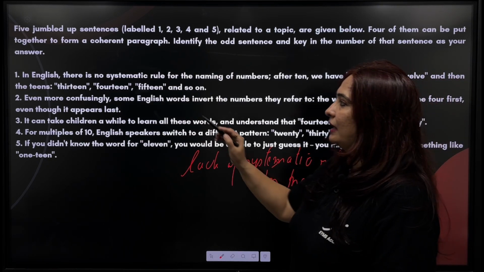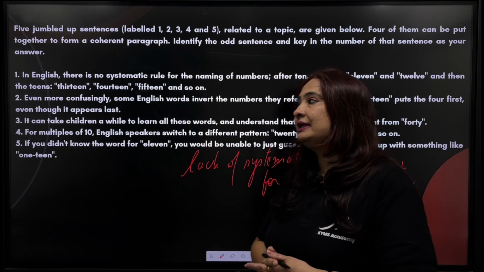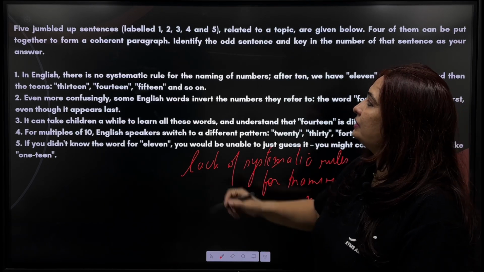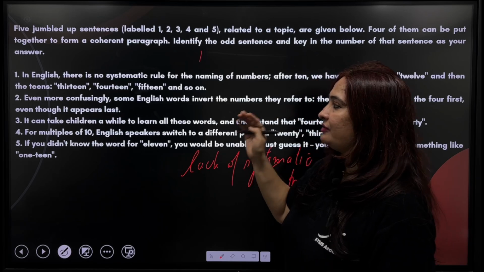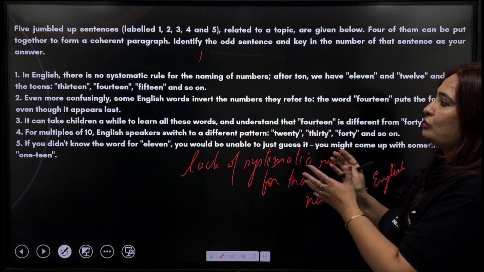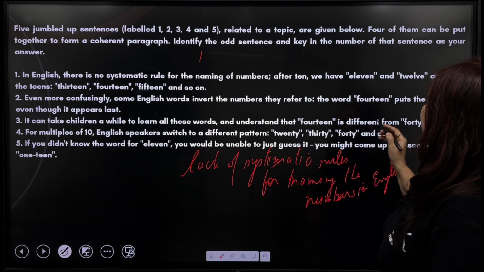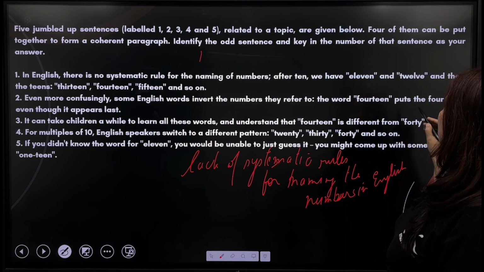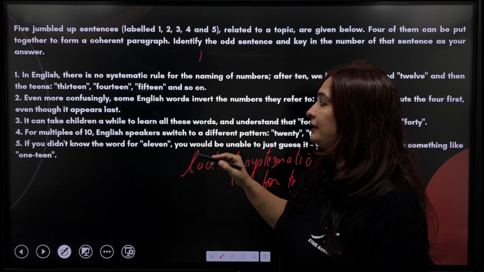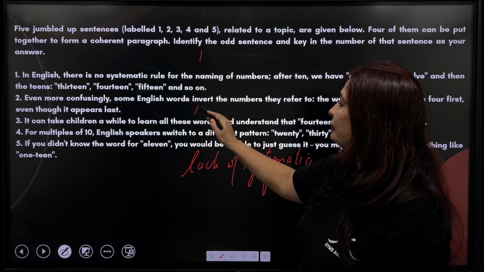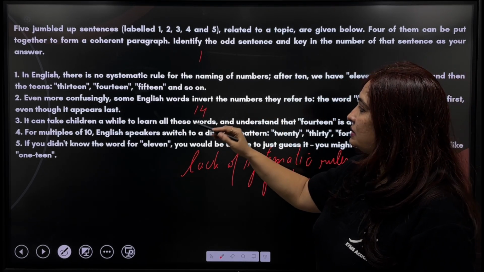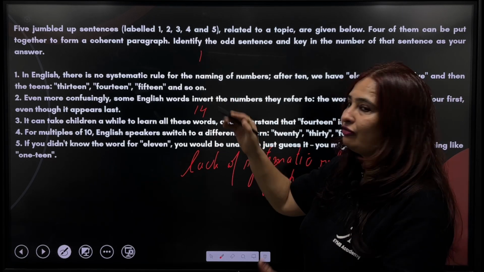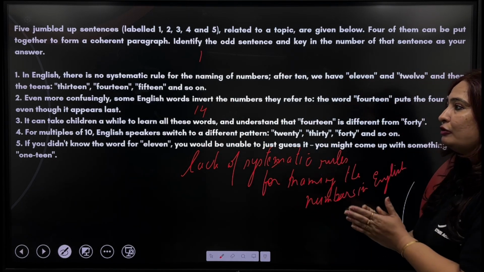So we can say that the first is going to be the introductory or opening statement, right? Now, if I read sentence 2 after 1, obviously it also talks about some confusion, where he is saying that the word 14 puts the 4 first even though it appears last. So how do we write 14? 1 4. But then it pronounces 4 first, 14. Okay, so again there is a confusion.